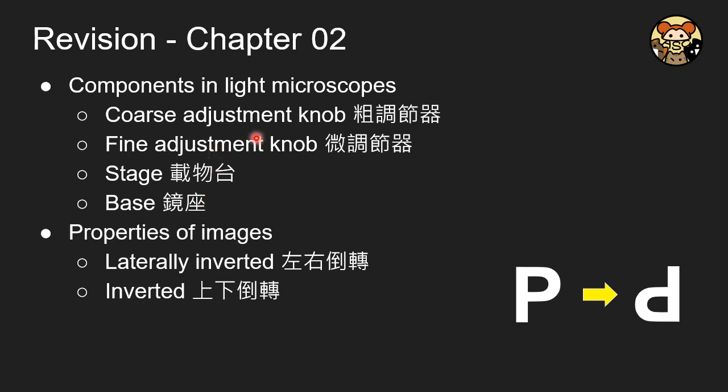However, for the adjustment knob, there will always be a coarse adjustment and also a fine adjustment knob. And your sample will be placed on the stage. And remember, for the properties of the image, it will be laterally inverted and also inverted. So remember, this example will help you in the exam.